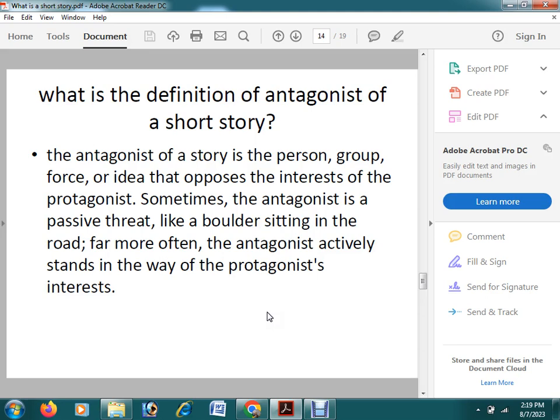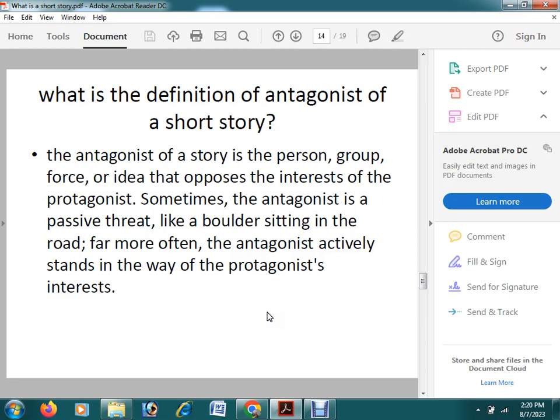Round character means at the beginning of the short story or the novel, that character remains very strict in personality, but at the end of the short story or the novel, we will see that the character has become flexible. Okay, so first the character was honest, second the character was dishonest. That means he has changed. If a character changes from honesty to dishonesty, that character will be called a round character. But from the beginning to the end, if the character remains dishonest or remains honest, that is called a flat character.